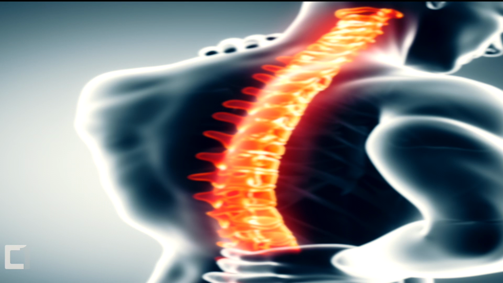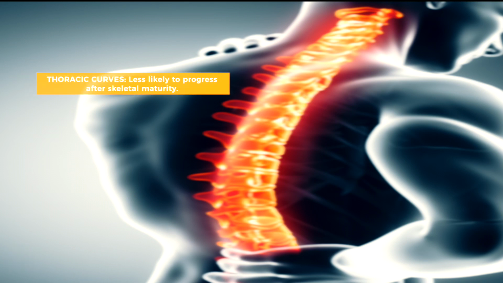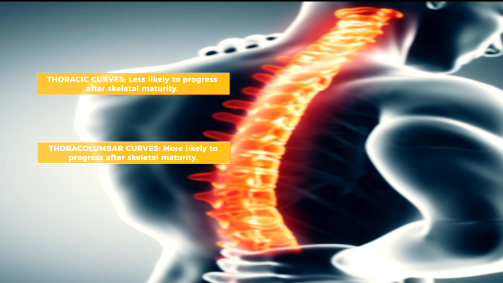Now, the other thing that matters is location. When we see a curve in the thoracic spine, after someone is done growing, that curve has less likelihood of progressing compared to a curve in the thoracolumbar junction, which means the area between your thoracic spine and your lower spine where they meet, or in the lumbar spine.